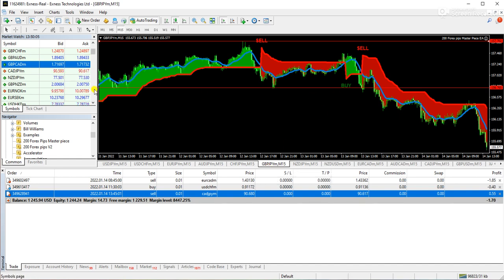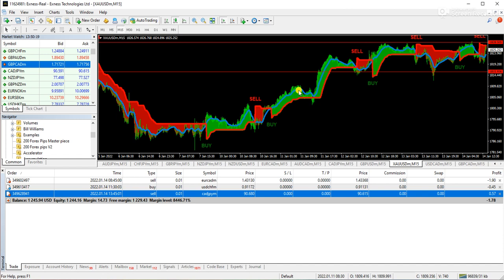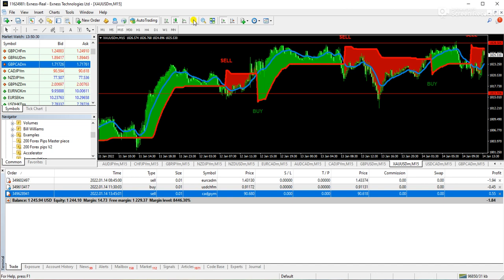I don't say that you have to just stick to the JPY pairs, but let's see if the gold is trending. For example, the gold is trending. If you see, one direction is coming, because if we go back and see the data, look here, we have a bullish crossover, the market went up. And even if we go more back, then we have a sell crossover, the market was down, sell crossover, the market was down. You can take your chances, but just make sure that gold is something that if it goes down, then it also has a potential to come up again. So always take your profits at a reasonable profit on gold. Do not hold on gold for a longer period of time.